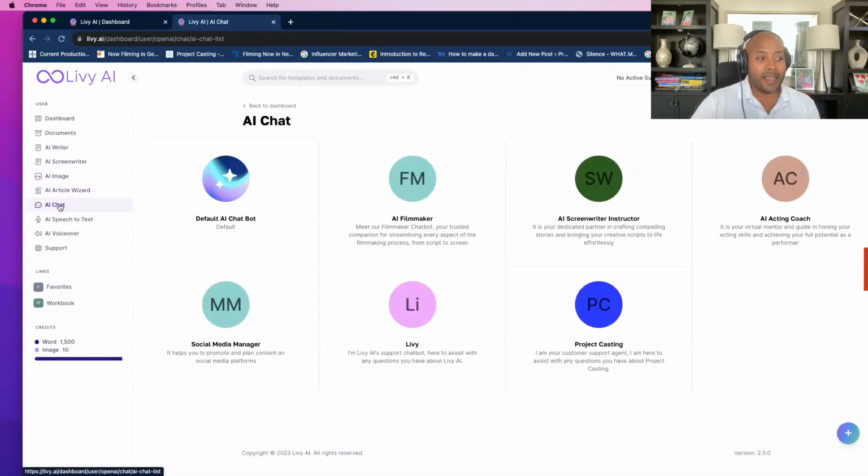Next, we have AI chat. We're always rolling out new AI chat tools that are fine-tuned for our users' preferences and needs. From here, you have our AI filmmaker, AI screenwriter instructor, AI acting coach, social media manager, as well as a customer support tool with Livy. We have a great partnership with Project Casting, and that also is a tool that you can ask questions to and receive feedback on as well.